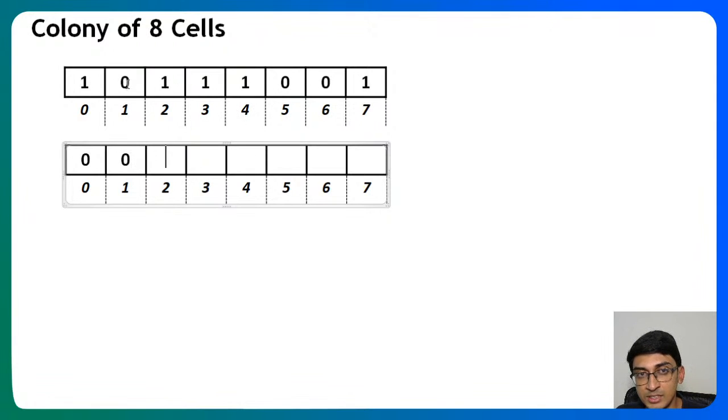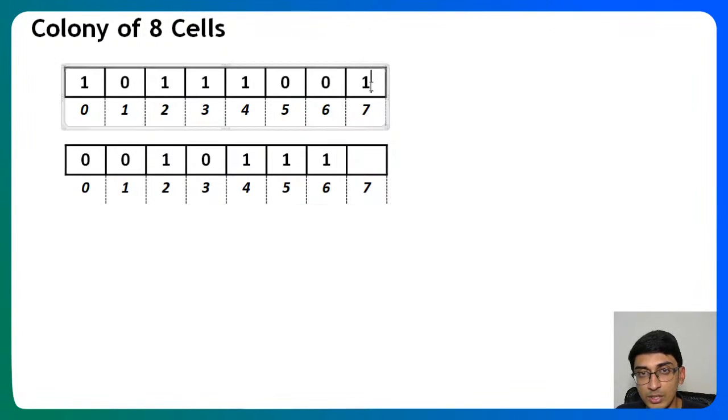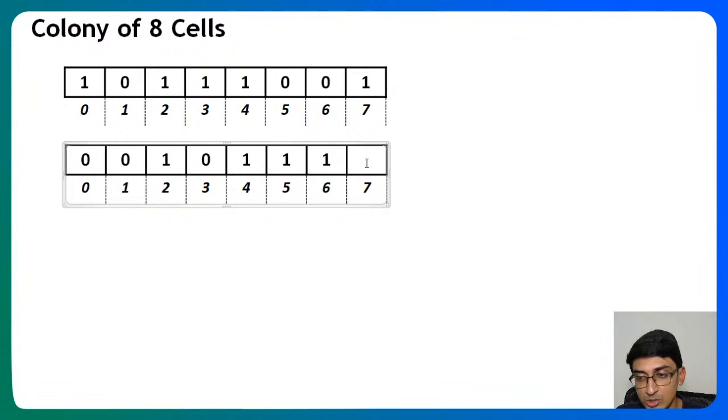When I'm at this one, one is active, one is inactive, so it becomes 1. Over here, if you look, one is active, one is inactive. Sorry, both are active, so that means it becomes 0. In this one, you have one active, one inactive, so this becomes 1. In this case, one active, one inactive, so this becomes 1. In this case, one inactive, one active, it means 1. And over here, since both are inactive, this one will also become inactive.